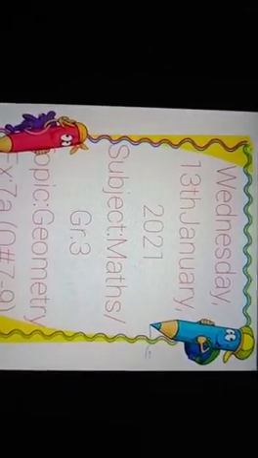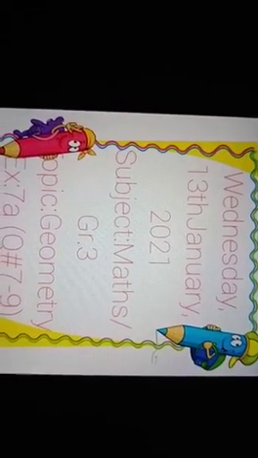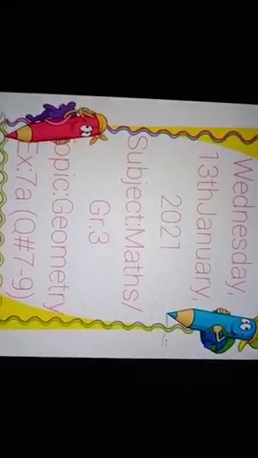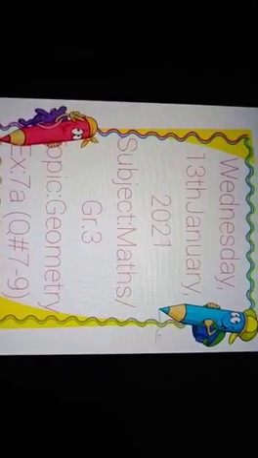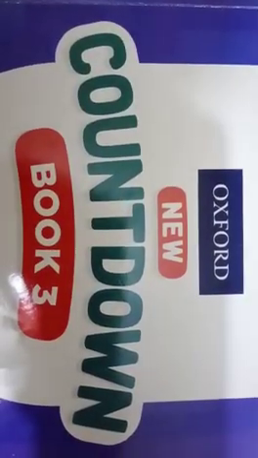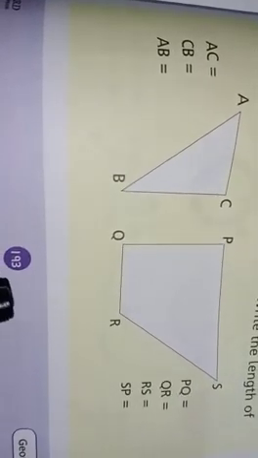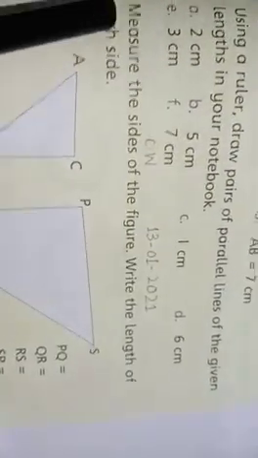Students, what is the day today? Today is Wednesday, 13th January 2021. It's your maths period and today our topic is geometry. It's exercise 7A. Today we will do the last work. It's question number 7 to 9 of the Countdown books. So open your Countdown books. Open page 193. It's question number 7.